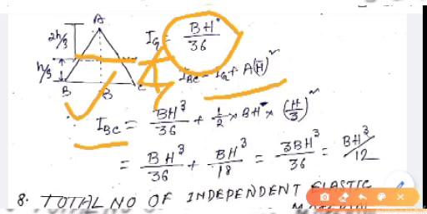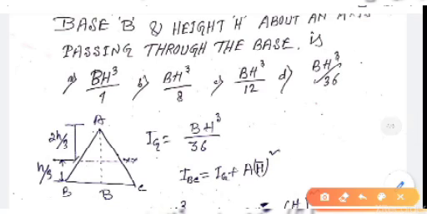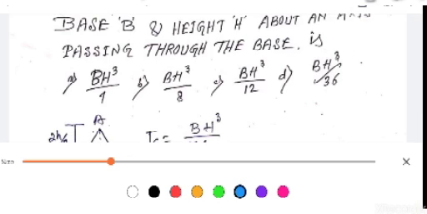So I_BC equals bh cube by 36 plus A h bar square. Area of the triangular section is half into base into height, and h bar square equals h by 3 the whole square. By calculating we get bh cube by 12. So the correct answer is option D.